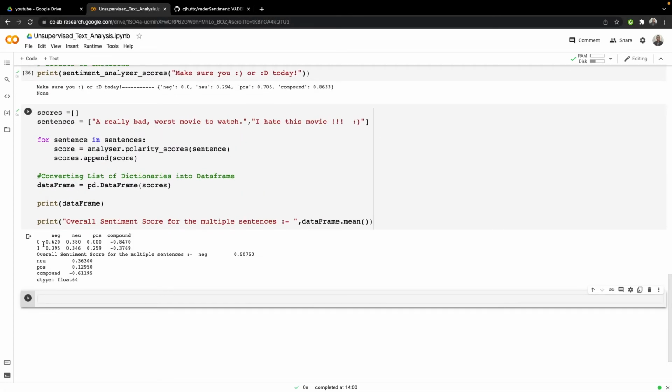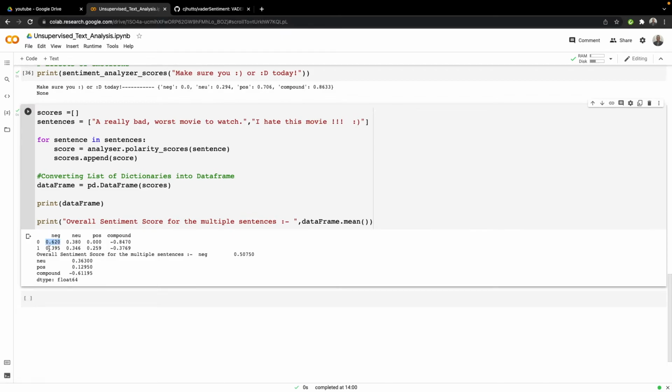So here you see that the first sentence is negative. It is 62% negative. The second sentence is 39% negative. And we also have some neutral scores for both of them. But overall, if you see the compound score, it shows that both of them are very negative. The first one is very highly negative. And if we see the overall sentiment score for the multiple sentences, it shows it is negative and it is 50%. We are 50% sure that both these sentences are negative. And if we see the mean of negative, positive and compound score, the mean shows 36% negative for both the sentences, and we have a compound score of 61% of these sentences being negative.